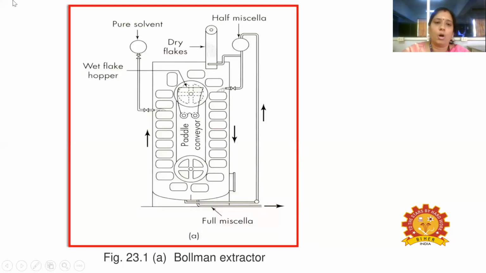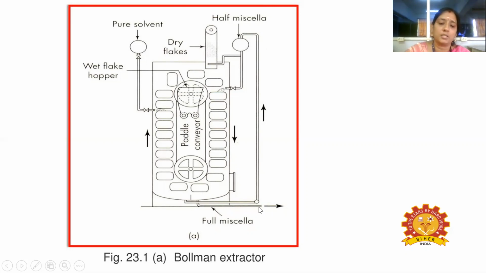So this is the Bollmann extractor, the construction of the Bollmann extractor. In this Bollmann extractor, half miscella is sprayed at the right side of these buckets. These are buckets which are perforated. In these we are keeping our dry flakes. The dry flakes are fed into these buckets, and the half miscella which is separated is again fed onto the fresh feed to extract more oil. When the solid mixture passes through these buckets, the half miscella and full miscella will be separated out.